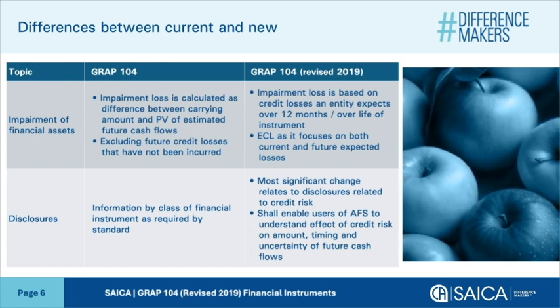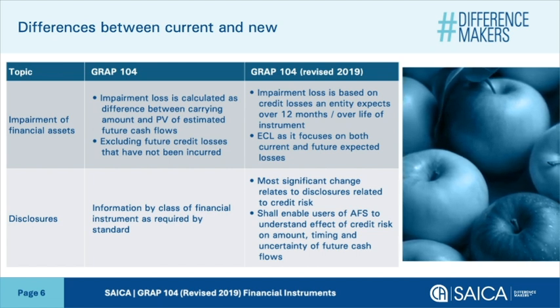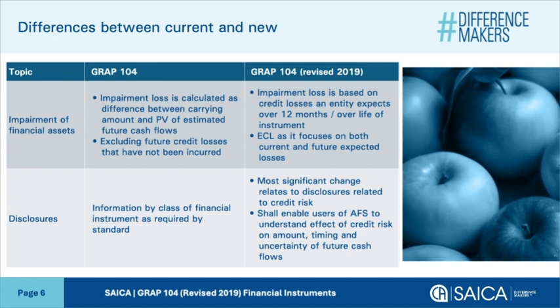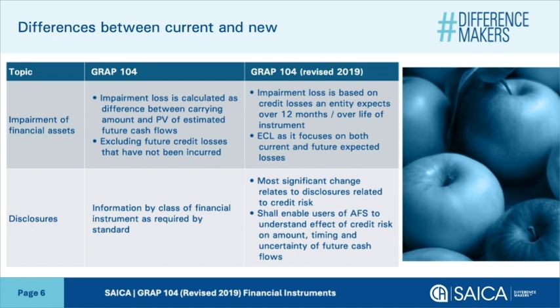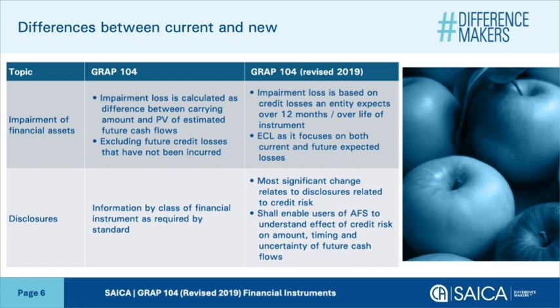For receivables and lease receivables, an entity can use lifetime losses of the instrument and can use provision matrix to determine credit losses. An entity discloses by class of financial instrument the information required by the standard. The most significant change relates to disclosures related to credit risk. This will enable users of the financial statements to understand the effect of credit risk on the amount, timing, and uncertainty of future cash flows.